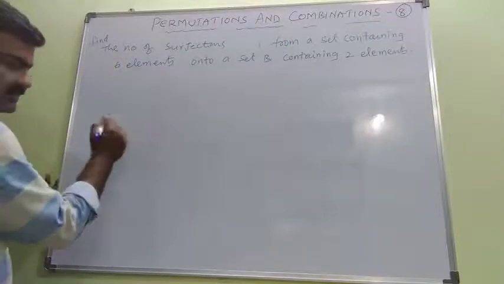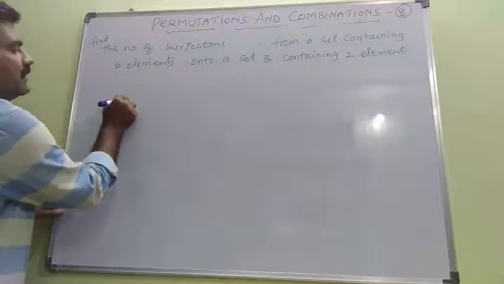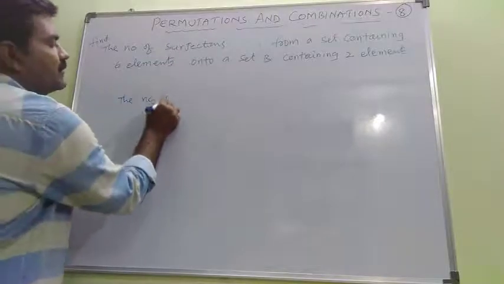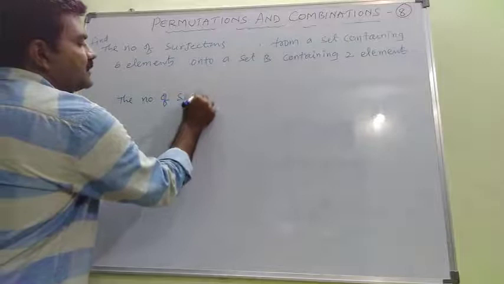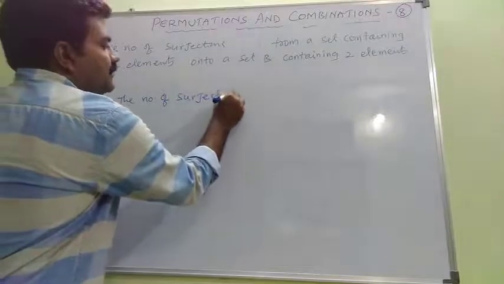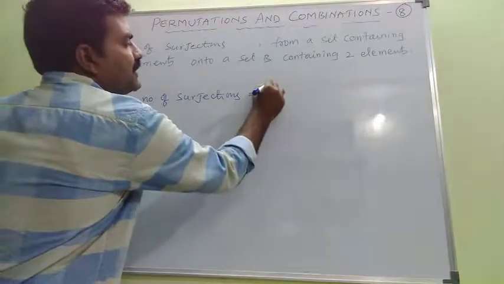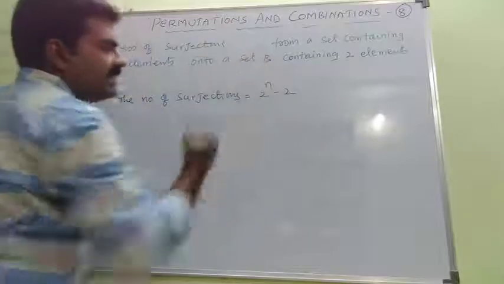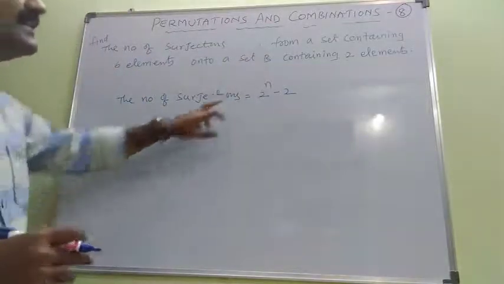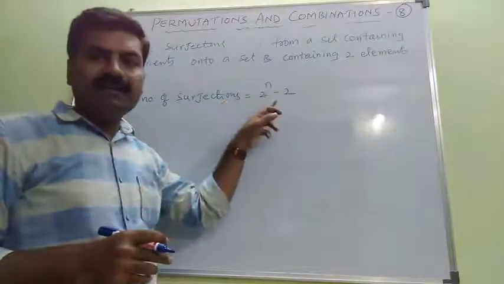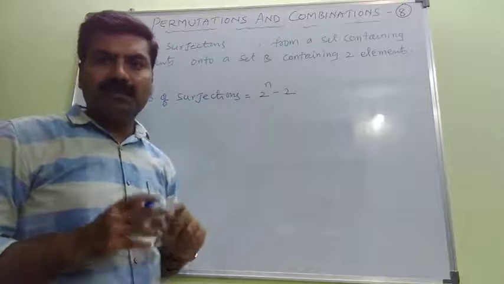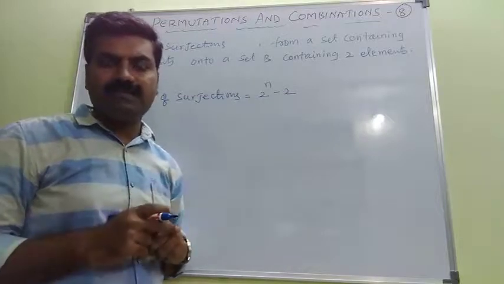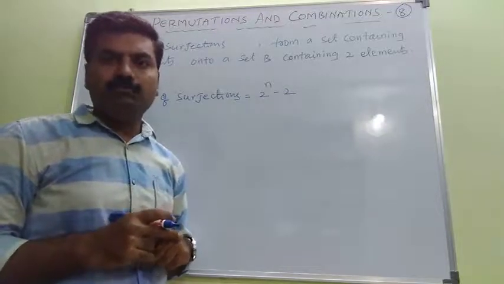So how can we write it? Therefore, the number of surjections, the formula is 2 to the power of n minus 2, if set A contains n elements and set B contains 2 elements.